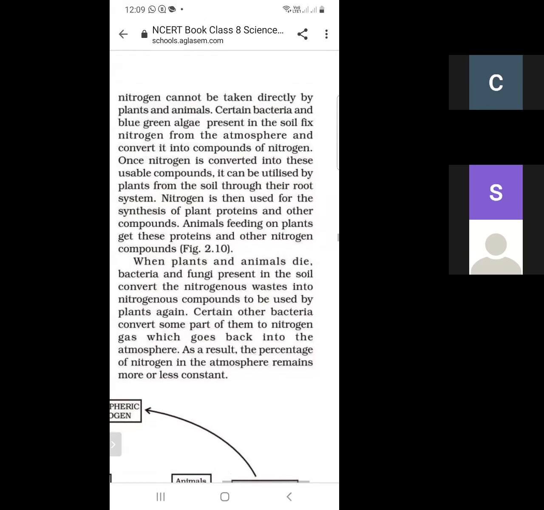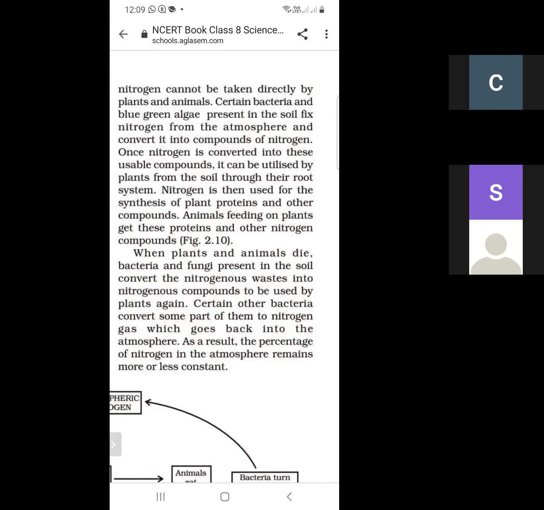And next, how do animals use this nitrogen? When animals eat these plants, the animals also get these nitrogen compounds. So animals as well as plants consume atmospheric nitrogen.